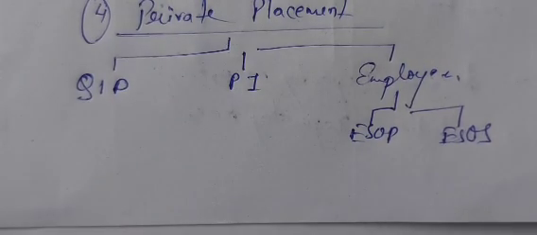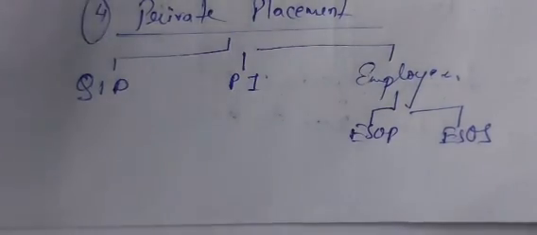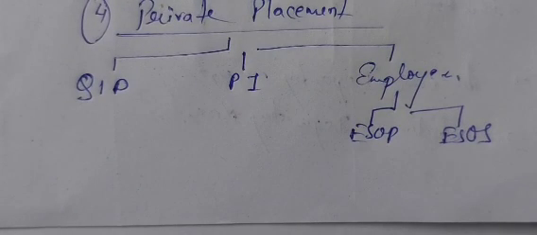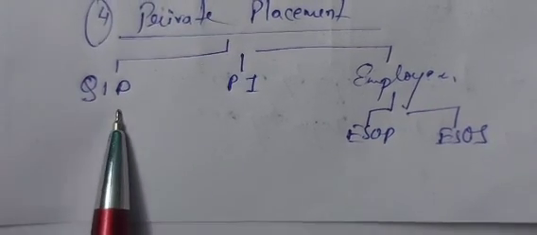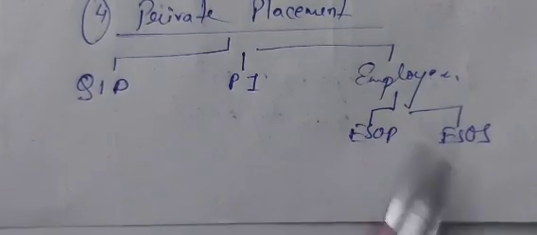What was I doing in public issue until now? When shares are issued to the public. We talked about when the company is issuing shares directly to the public. In case of right issue also that happened, in case of bonus issue also that happened. But in case of private placement, shares are not being issued to the public, but they are being issued to some other parties, but not the public. Who are these other parties? One is QIP, one is PI, one is employees.